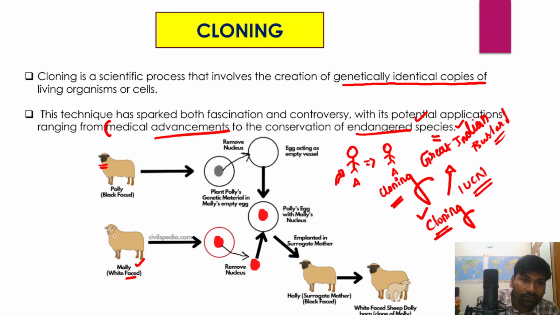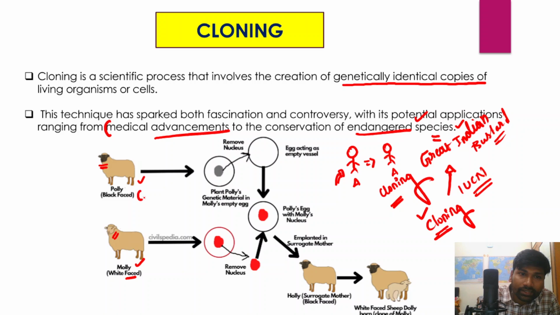So Molly has the white face and Polly has the black face. Now, how is cloning done, right? How is cloning done so that a white-faced sheep can be born to Polly? What we actually do is separate the genetic material from an empty egg of Polly.